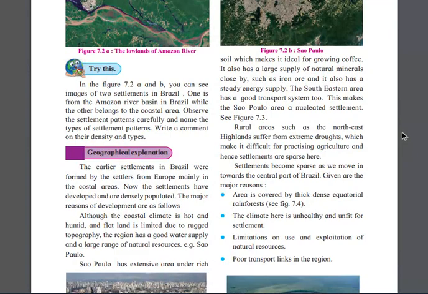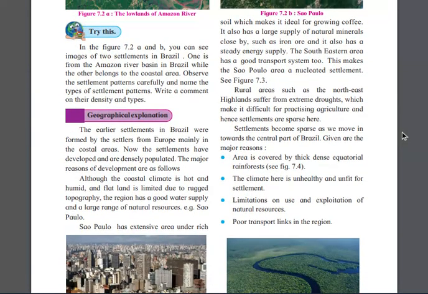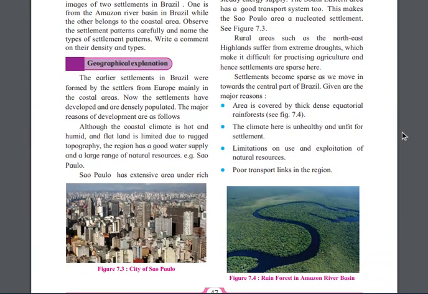In Figure 7.3, you can see very nicely the rural areas in Brazil, such as the northeastern part. Where is north? This is the northeastern part. Highlands suffer from extreme droughts. If I talk about the rural areas over the north central part, they are suffering extreme droughts, which make it difficult to practice agriculture, and hence settlements are sparse here.